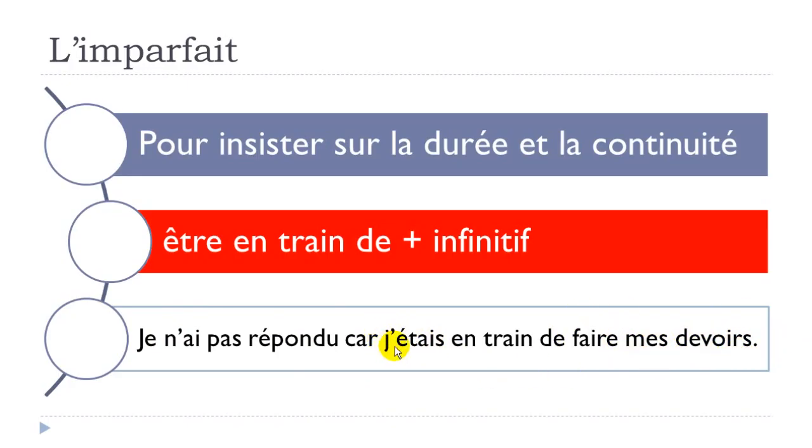In that case you use this structure j'étais en train de because you want to say that it lasts, it's quite long, it's not something that will take 1 or 2 minutes, it's longer than that. That's the reason why we use j'étais en train de faire, as we saw here. You will have to use this verb être, but at the imparfait form, of course.